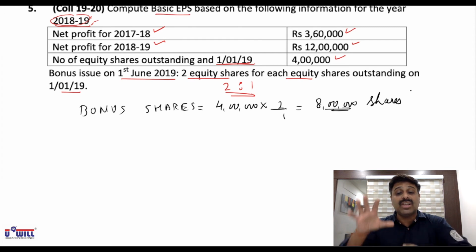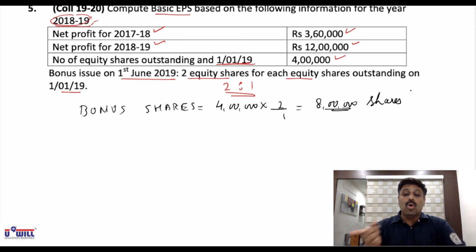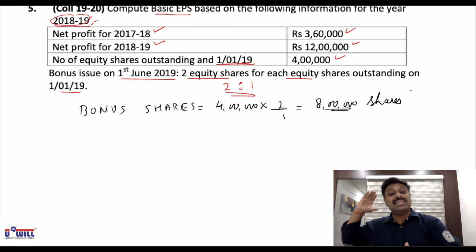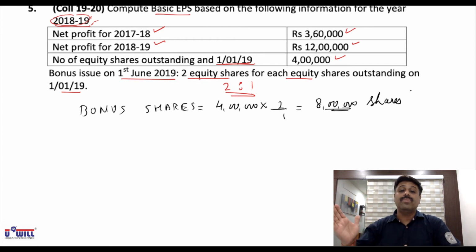Financial reporting. For reporting purposes, though the bonus shares are issued in 18 to 19, the company will include these 8 lakh shares in 17 to 18 also, so that a wrong impression does not go in the minds of shareholders. Okay, you'll understand that logic from this question.